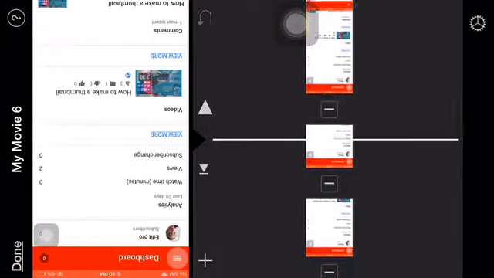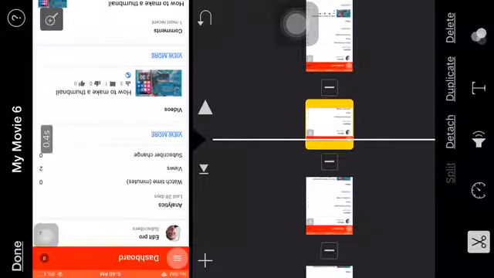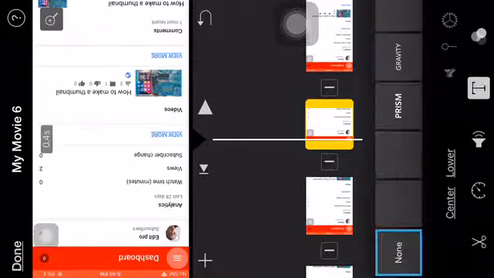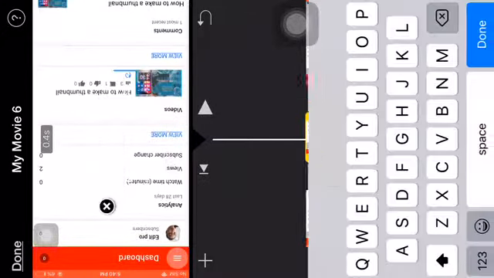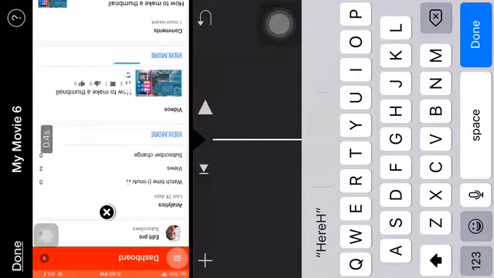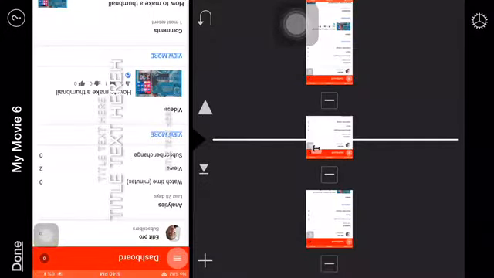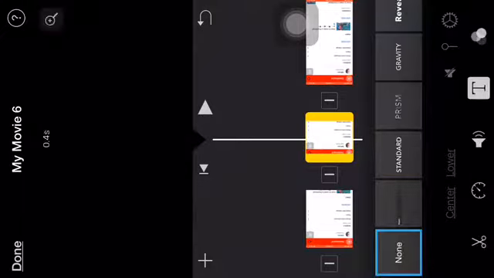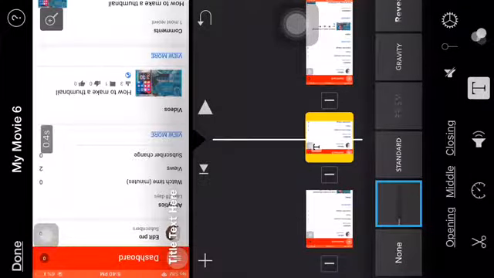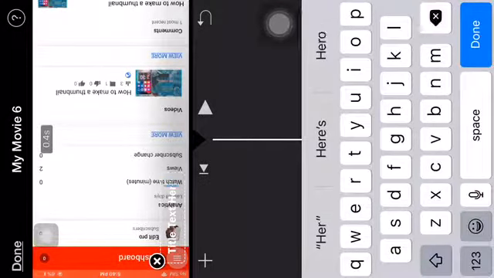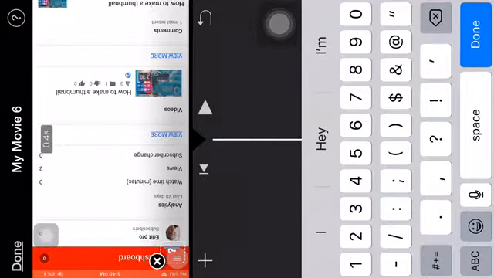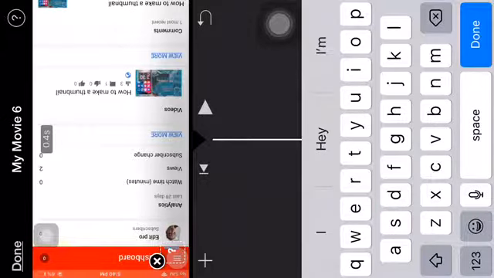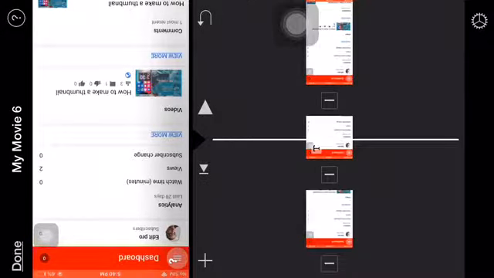And you want to add a text. If you want to add a text, I'm just going to add a text because that's what I did in the video. And if you're adding a text and you want to add it in a certain spot, you want to go to this one, which is called, I don't know what it's called. It's just at the bottom. And put whatever text you want to put, any text you want.